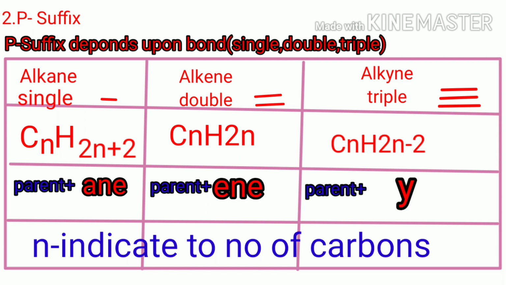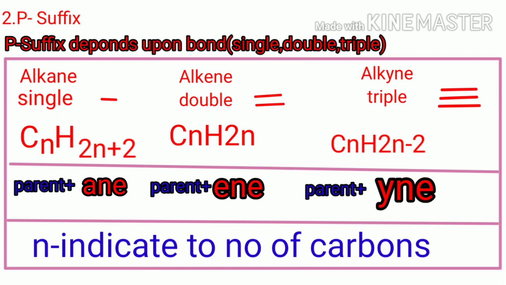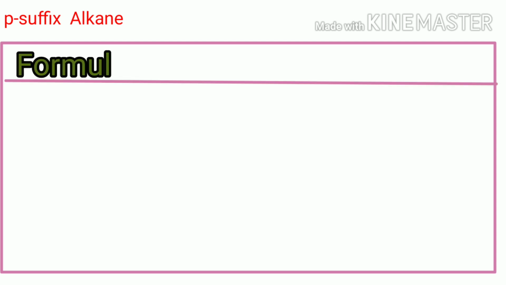For a single bond, alkane, the parent plus the suffix ane is added. Alkene is parent plus ene. Then alkyne, parent plus yne is added as the suffix. That is the most important primary suffix. Some examples for alkane. Alkane means single bond.